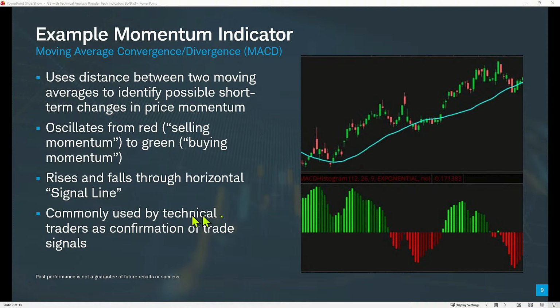And this is commonly used by technical traders. In other words, people that like to look at the charts in addition to other indicators as a confirmation of what they're seeing on the chart. And this line here, this baseline or signal line, some might call it the zero line. We're seeing that this momentum indicator rises and falls through that.